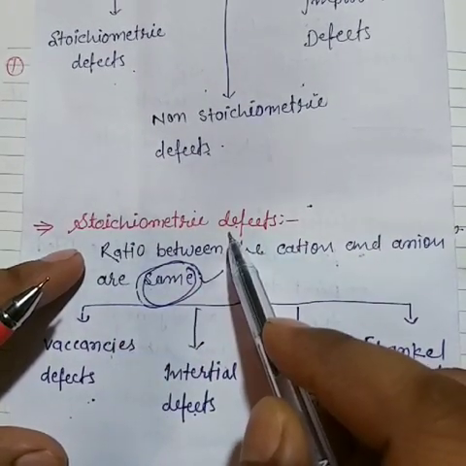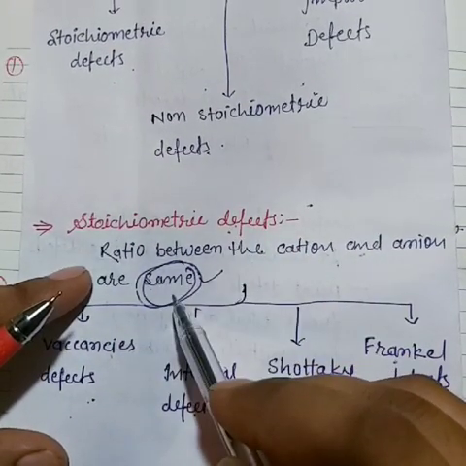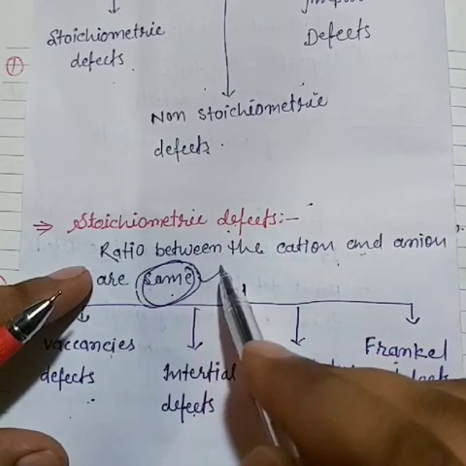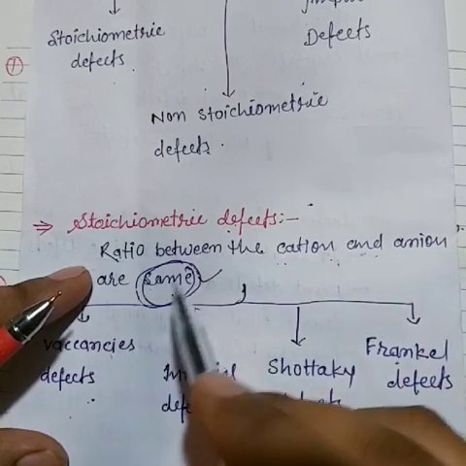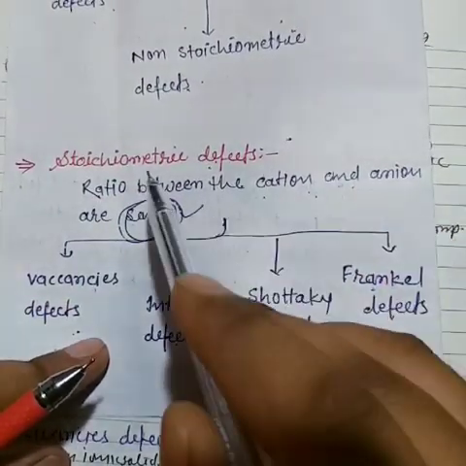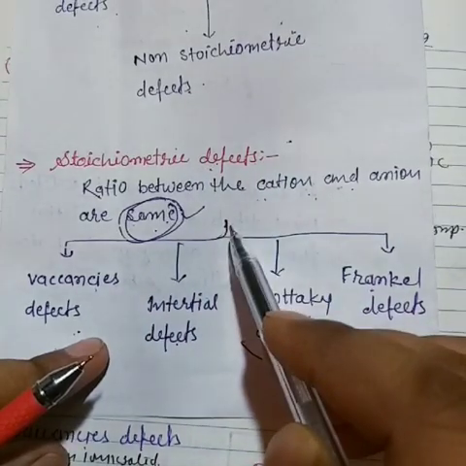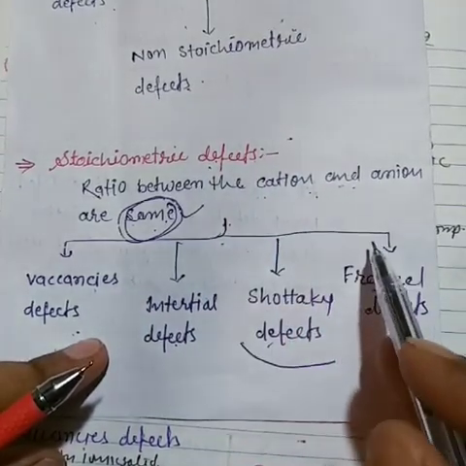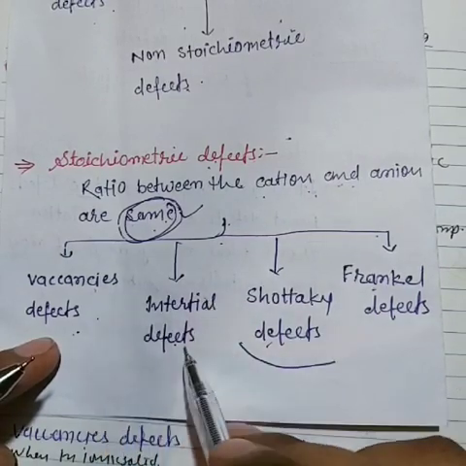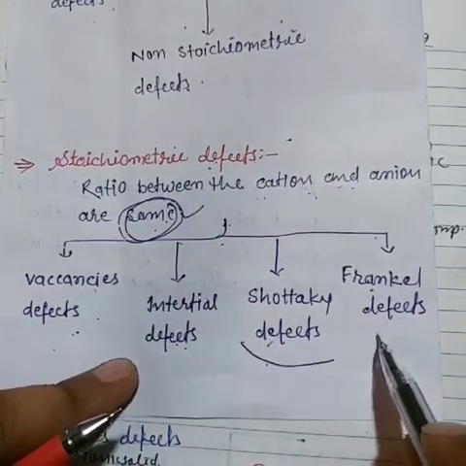Now what is the sense of stoichiometric? That means the same ratio between cation and anion. When the ratio between the cation and anion is the same, it is called a stoichiometric defect. On the basis of stoichiometric defects, they are categorized further into four types: first, vacancy defects, interstitial defects, Schottky defects and Frenkel defects.